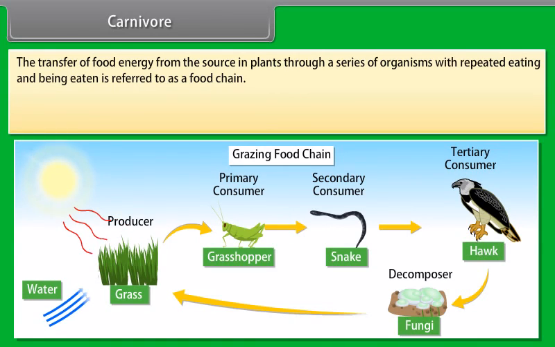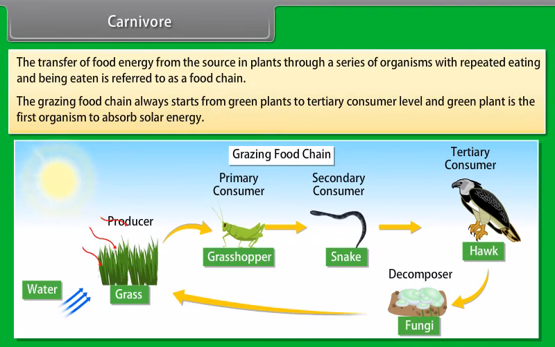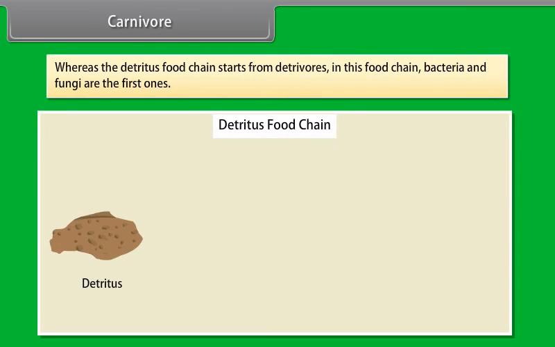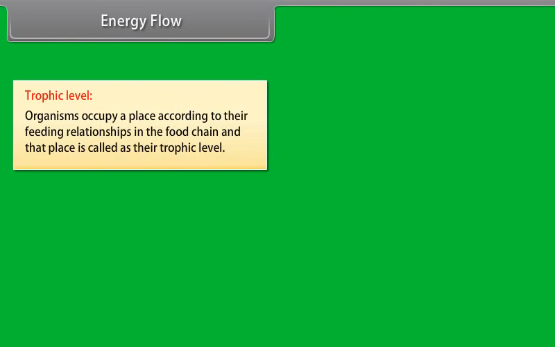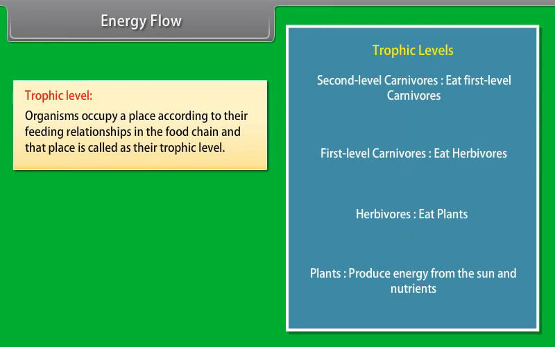The transfer of food energy from the source in plants through a series of organisms with repeated eating and being eaten is referred to as the food chain. The grazing food chain always starts from green plants to the tertiary consumer level, and the green plant is the first organism to absorb solar energy. Whereas the detritus food chain starts from detritivores; in this food chain, bacteria and fungi are the first ones. The interconnection of food chains in an ecological community is called a food web.